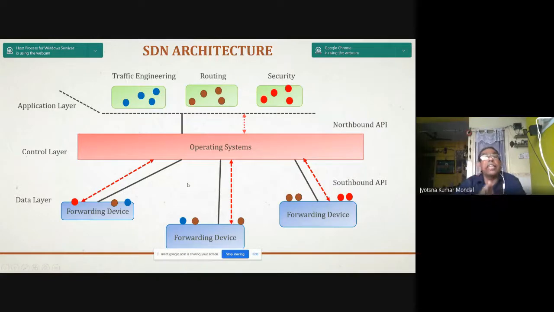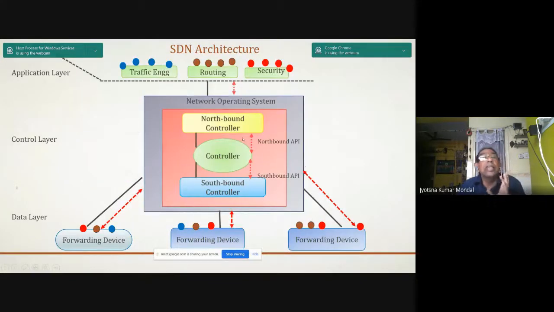So now SDN architecture. We have three layers of the SDN: the application layer, the control layer, and the data layer. In the application layer, we have traffic engineering, routing, security. In the control layer, we have the operating system, and in the data layer, we have various forwarding devices. Now, the application layer is called the northbound API, and the data layer is called the southbound API. You see, this is the architecture.